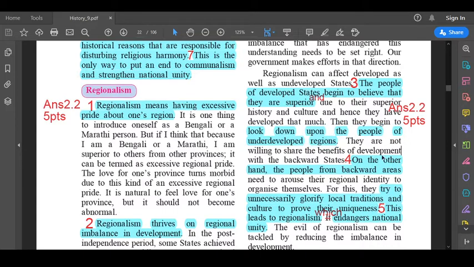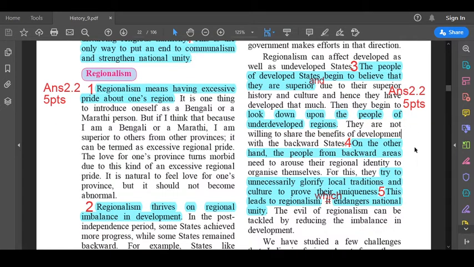Then fourth point, leave a line. The next line is your fourth point. On the other hand, the people from the backward areas, leave another line. This is incomplete. Fourth point is again incomplete. Backward areas. Next, try to unnecessarily glorify local traditions and culture to prove their uniqueness. So the fourth point is again in 2 parts. On the other hand, the people from backward areas try to unnecessarily glorify local traditions and culture to prove their uniqueness.